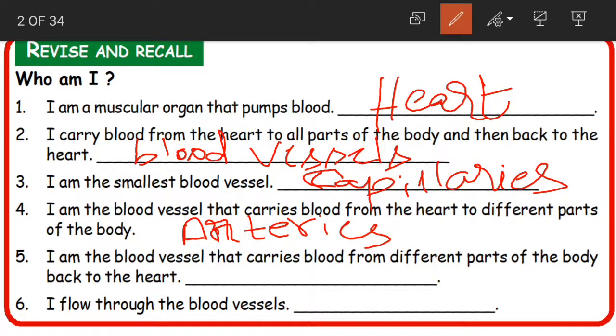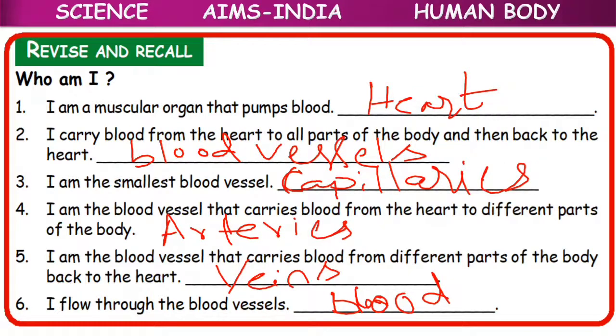Arteries. Okay, children. And the fifth one, I am the blood vessel that carries blood from different parts of the body back to the heart. Okay, these are veins. And the last one, I flow through the blood vessels. So what is that, children? It is blood. Okay, so this is about the circulatory system.